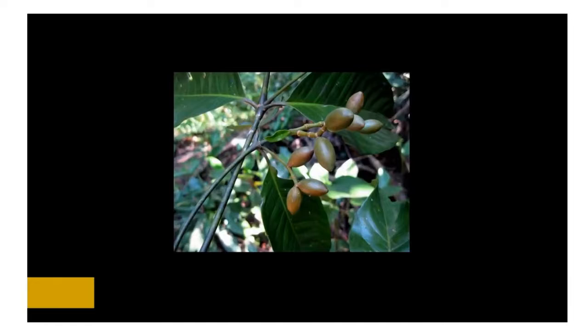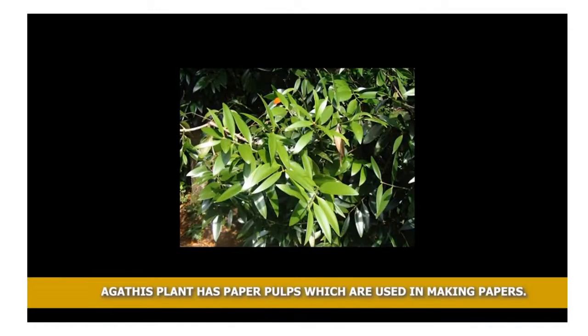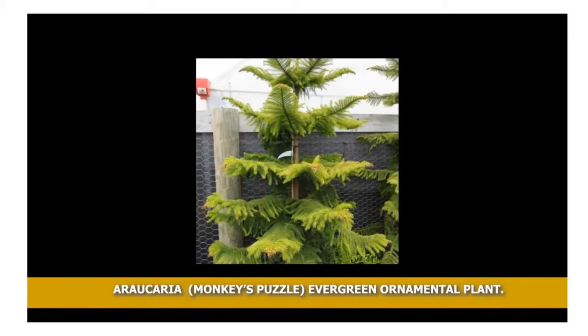Neem plant is used in curing rheumatism. Rheumatism is a disease which causes pain and inflammation in tissues. Agathis plant has paper pulps which are used in making papers. Araucaria, also known as monkey's puzzle, is an evergreen ornamental plant. You can find this plant in garden and at home.